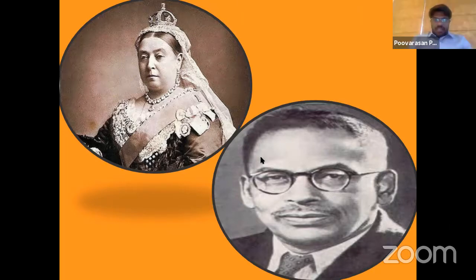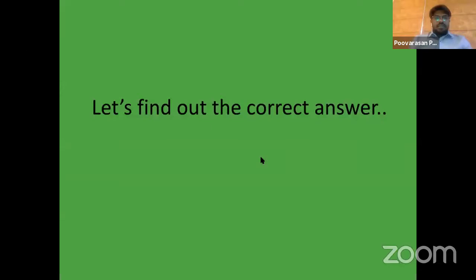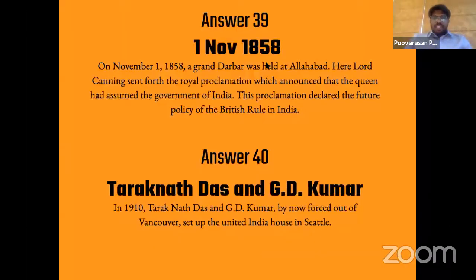Come on, students, let's see. Let's move to the answer. A little tricky, but I guess everybody will get it right. We'll find out what the correct answer is. Okay, let's find out what the right answers are. It was indeed 1st November 1858.